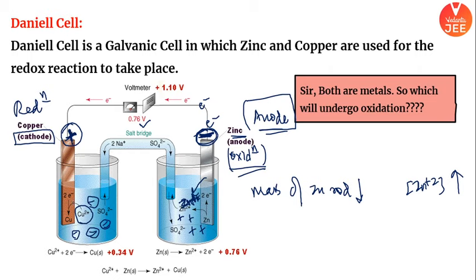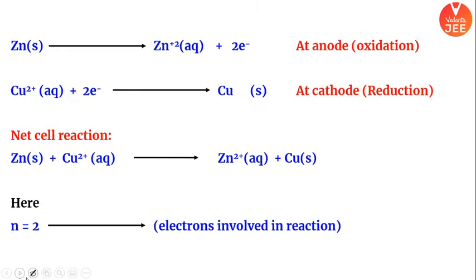Similarly, if I talk about your cathode or reduction half cell, what is happening here? Very, very easy. You can see the concentration of copper plus 2 ion decreases, but the mass of the copper rod increases. I hope you guys are understanding. ठीक है, अब जरा सुनना. ये सब कुछ हो गया, तो अब जरा रिएक्शंस देखते हैं.